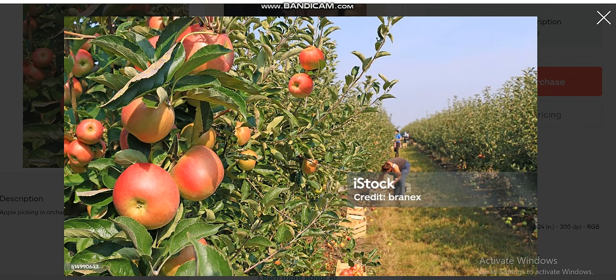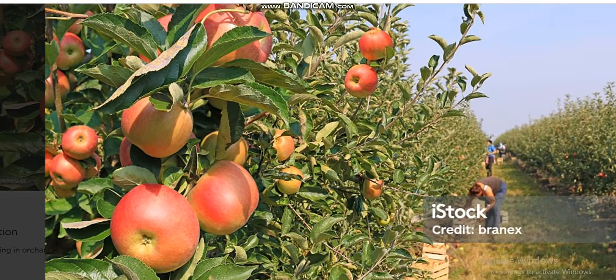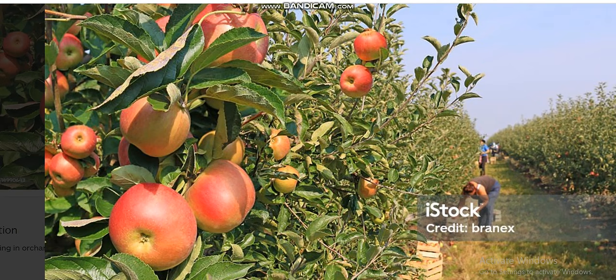And also exportation of these products is going to bring foreign currency into the country. And also there is going to be employment creation for the local people.